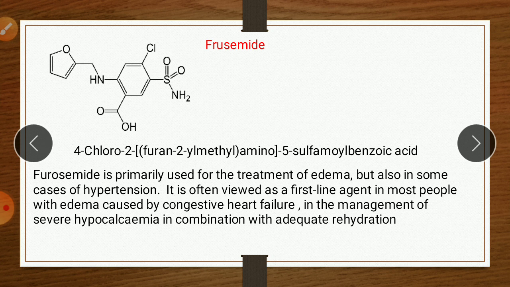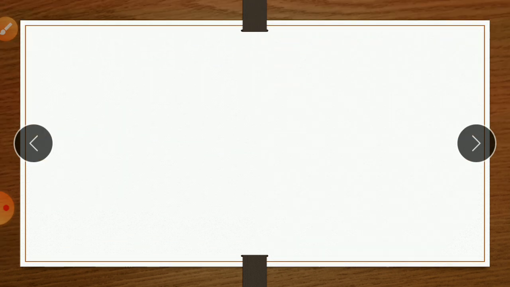Uses: furosemide is primarily used for the treatment of edema, that is accumulation of fluid or inflammation, but also in some cases of hypertension. It is often viewed as a first line agent in most people with edema caused by congestive heart failure, and in management of severe hypercalcemia, meaning high level of calcium, in combination with adequate rehydration. So these are the main uses of furosemide.